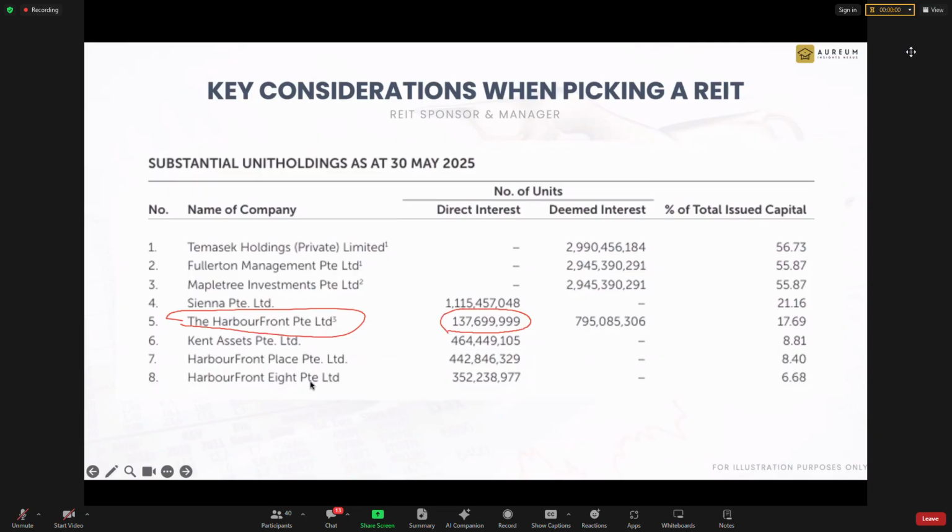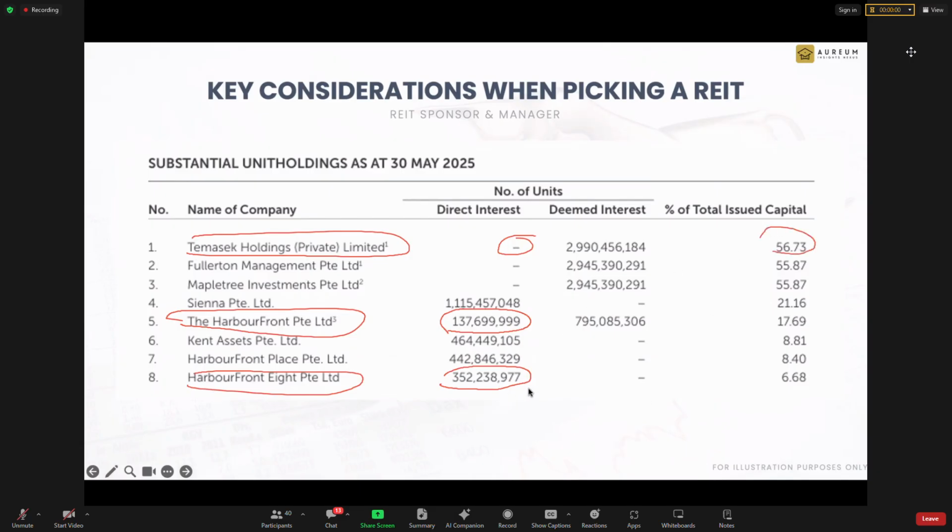But you cannot find Temasek inside the CDP name. Temasek got 0 shares. Then you see, how come Temasek got 0 shares, but here you are telling me it got 56%?